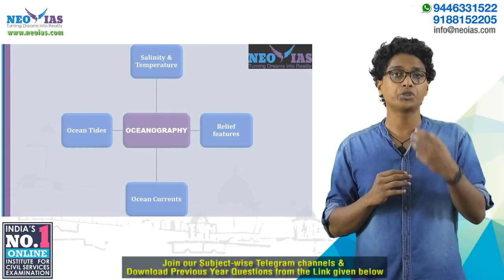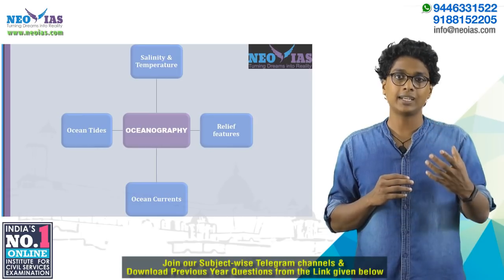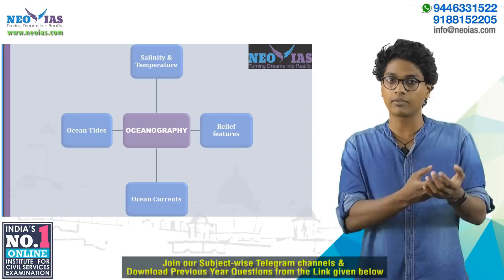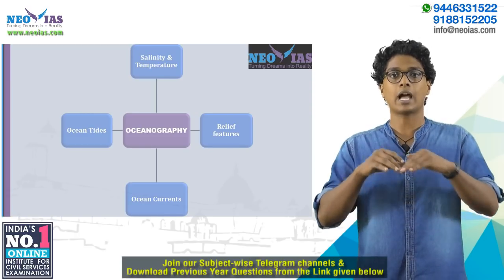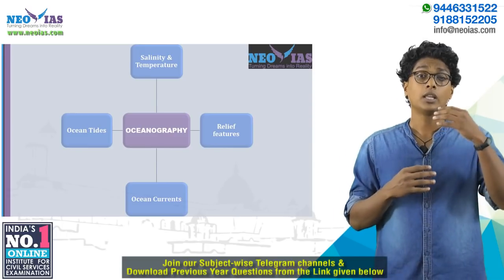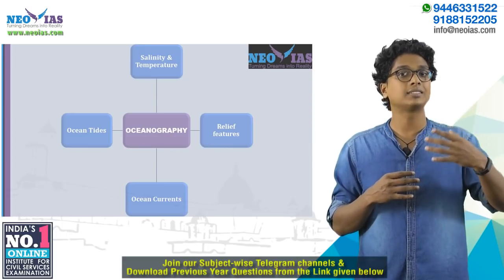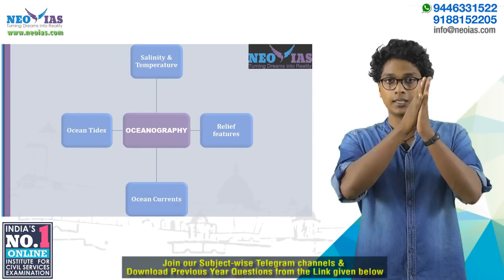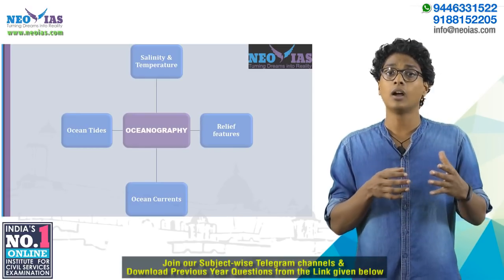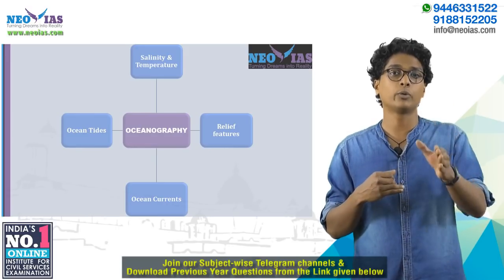The next one is oceanography. We are having salinity and temperature distribution of oceans and various relief features like continental shelf, continental slope, or the abyssal plain, things like that. And most importantly, we are having the movement of ocean water, like ocean tides as well as ocean currents. We are already having main questions as well as prelims questions from these areas, and all of these things will be discussed as part of this module, oceanography.